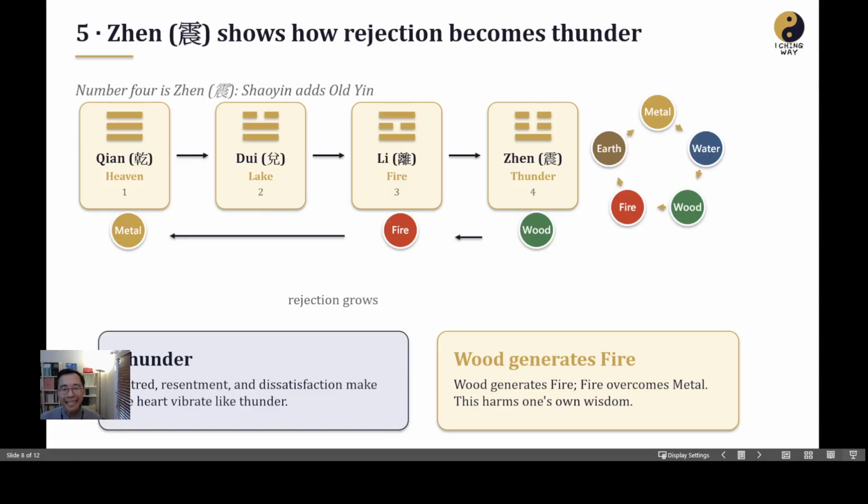We can also apply this I Ching into our daily life, into our daily practice. The Zhen trigram, its characteristic is wood. Li, its characteristic is fire. Remember, in the previous episode, we talked about the five elements. Wood will generate fire. Fire will hurt metal. Our head, our mind is metal. So if we don't control our anger, it will bring us fire and it will hurt our mind. It will hurt our clear thinking.